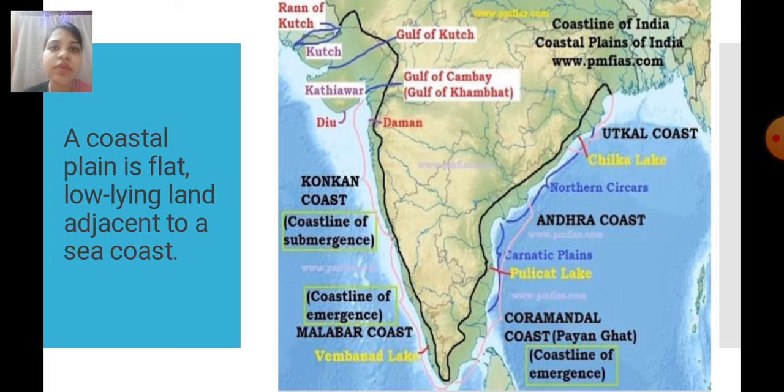Now, what is a coastal plain? A coastal plain is flat, low-lying land adjacent to a sea coast. So here you can see in this picture, we have the Utkal coast, Andhra coast, then Malabar coast, Konkan coast, etc.